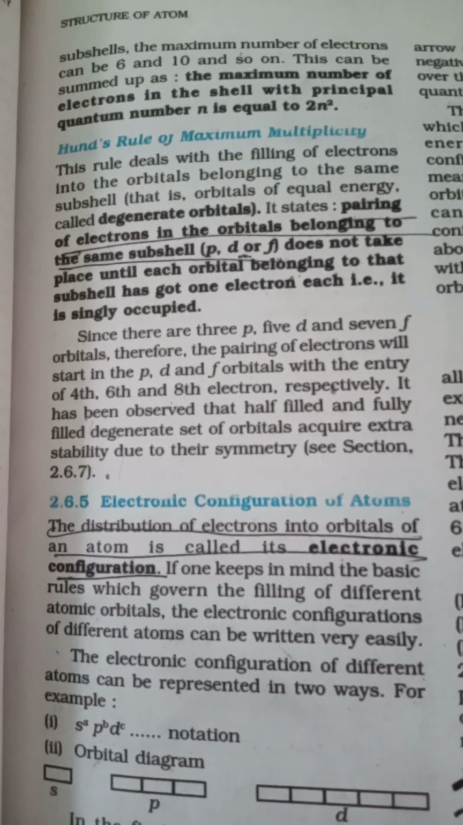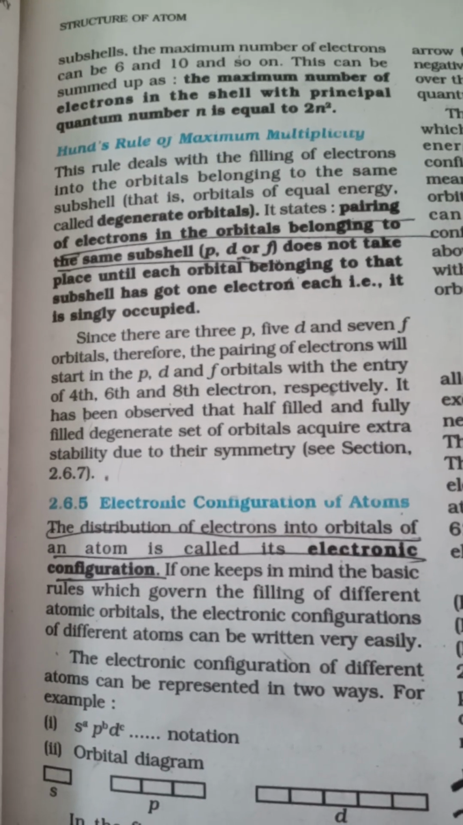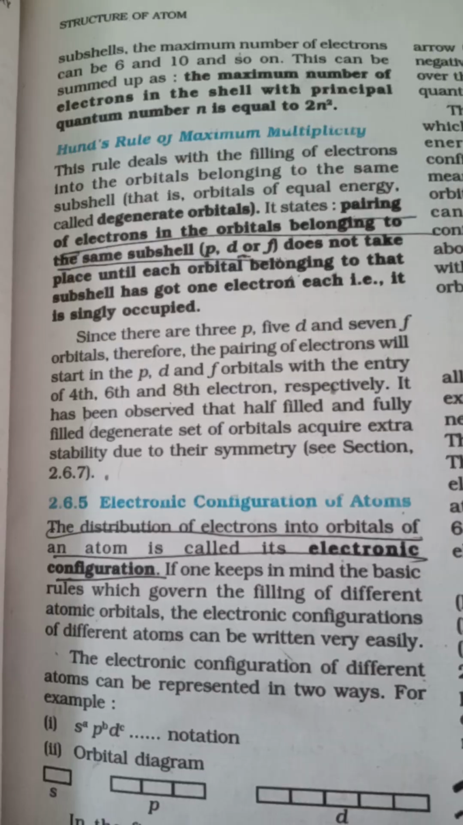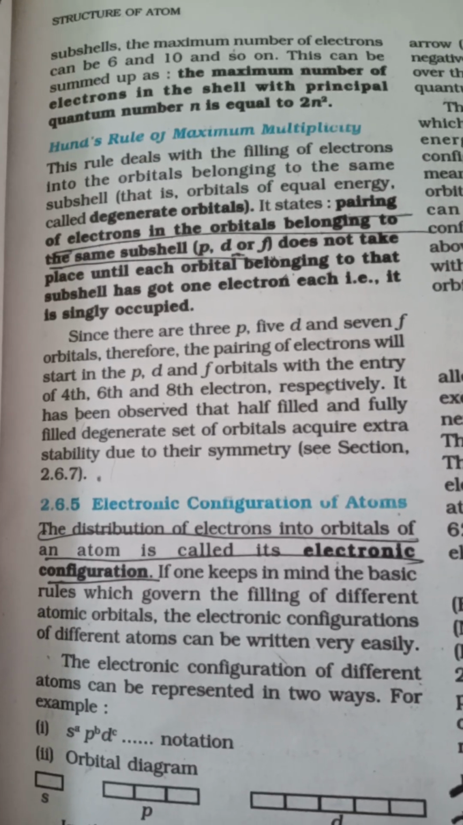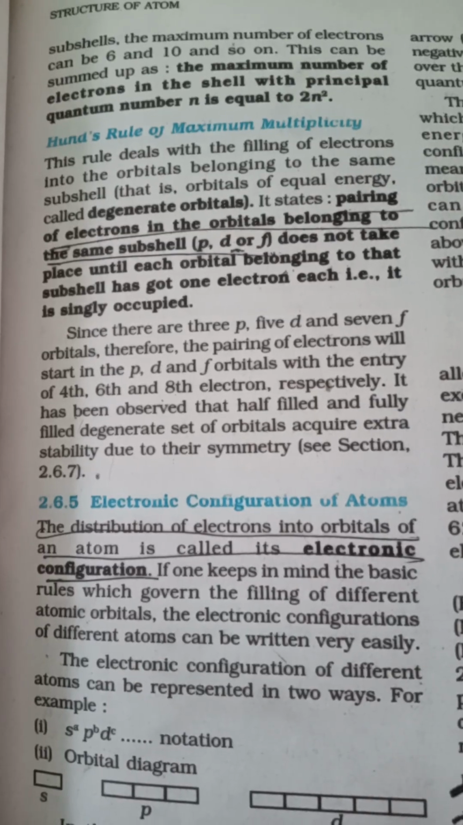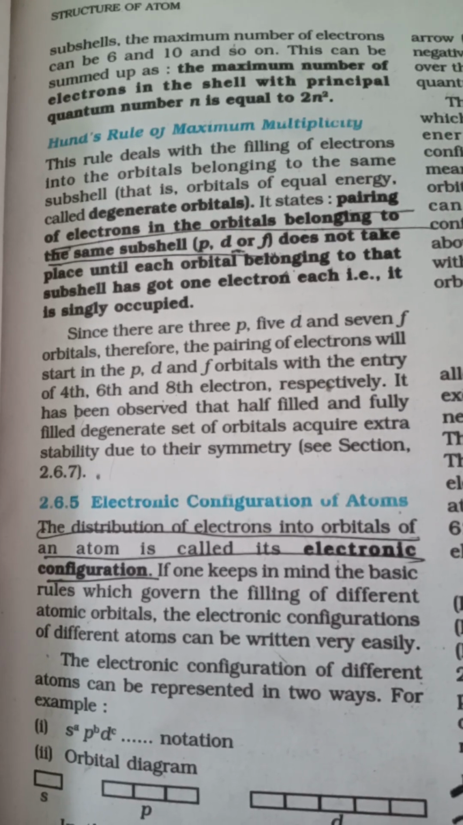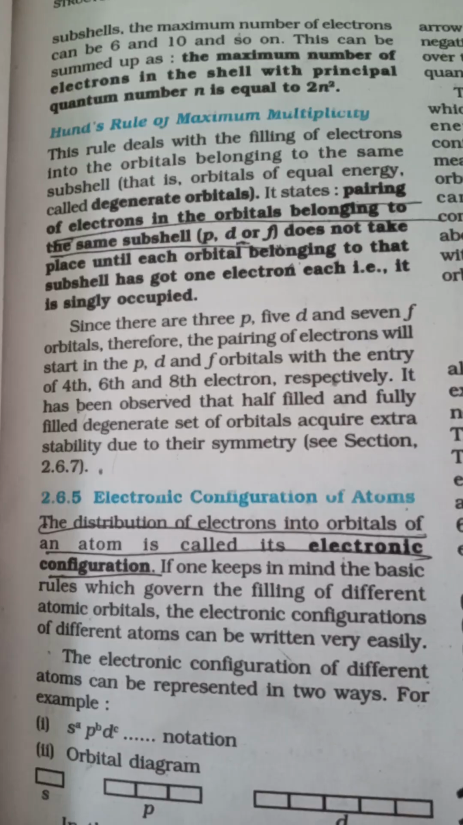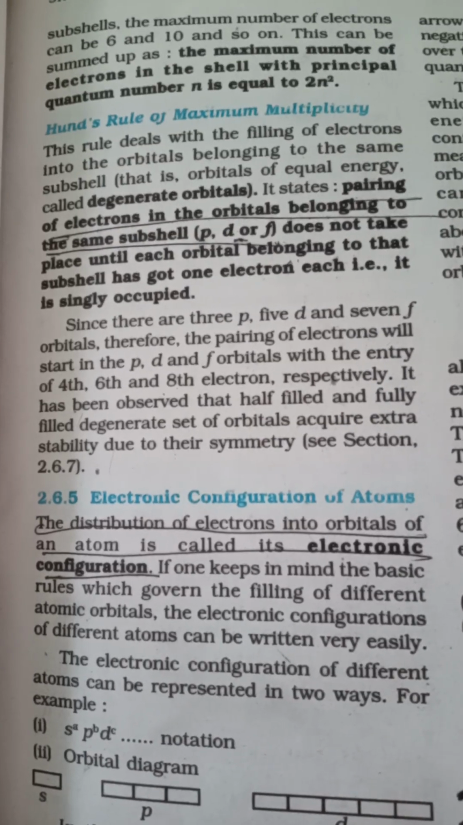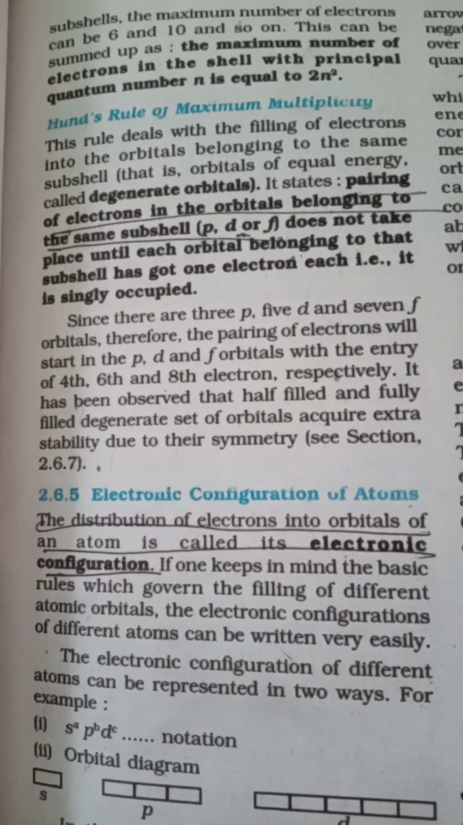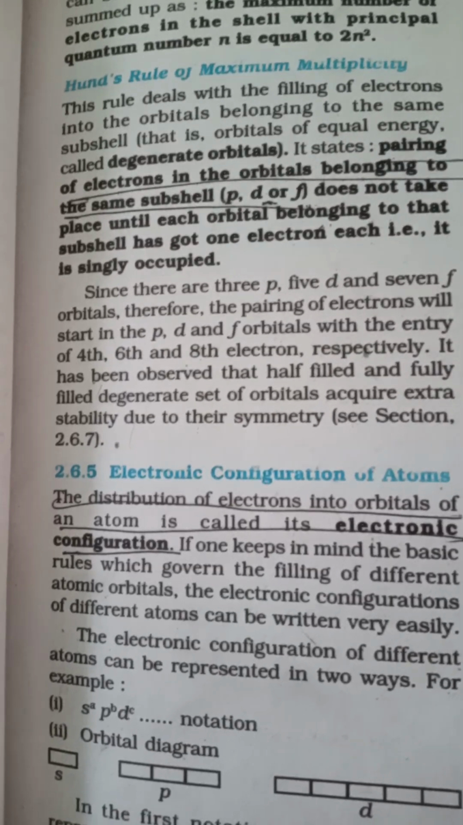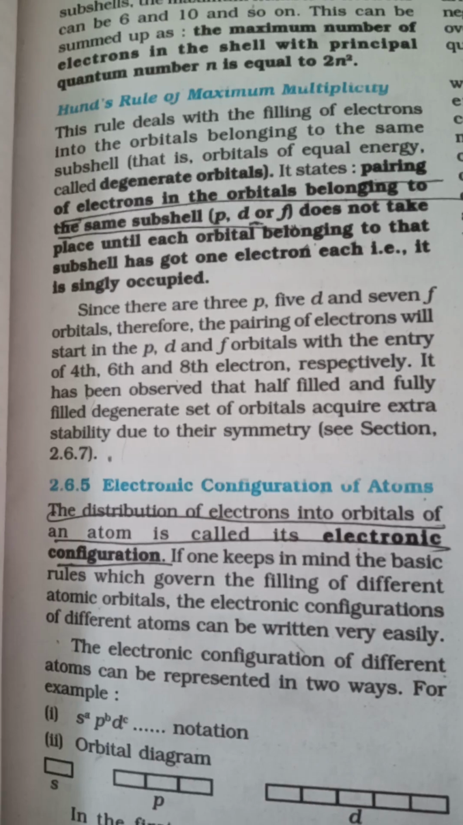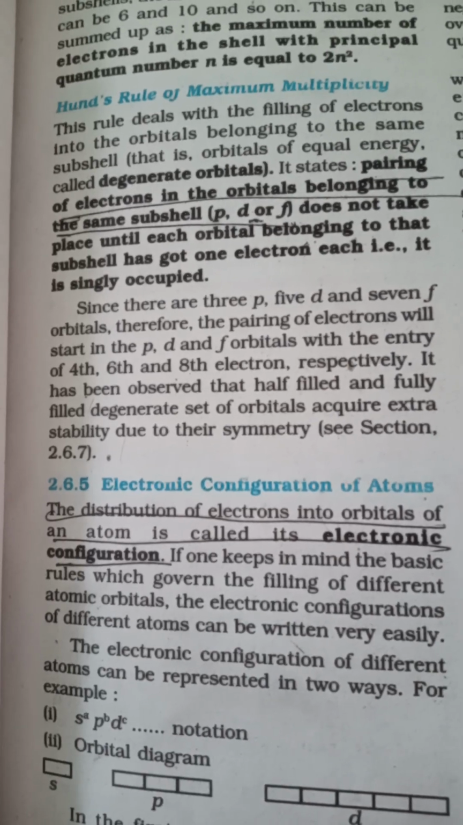Hund's rule of maximum multiplicity. This rule deals with the filling of electrons in orbitals belonging to the same subshell, the orbitals of equal energy called degenerate orbitals. It states that pairing of electrons in the orbitals belonging to the same subshell does not take place until each orbital belonging to that subshell has got one electron each, that is, it is singly occupied. The distribution of electrons in the orbitals of an atom is called its electronic configuration.